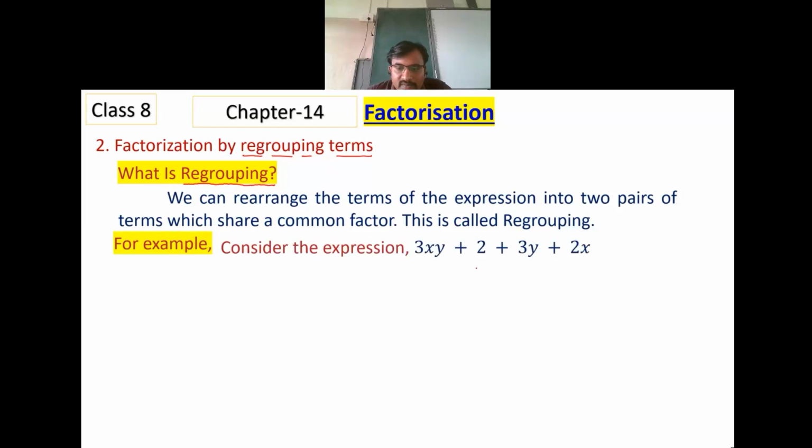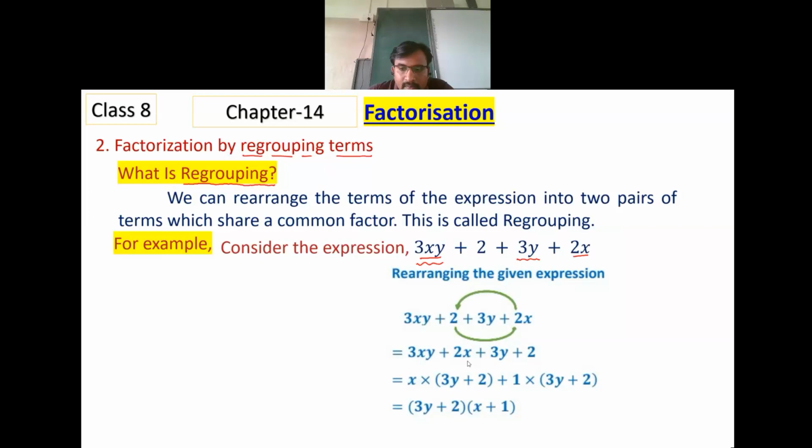Look at an example here: 3xy plus 2 plus 3y plus 2x. Here we have got x. Here there is 3xy. If I regroup them, I can take x as common. Or else, if I regroup along with 3y, I can take 3y common. Look at this. Here I am regrouping this by taking x to this term, this side.